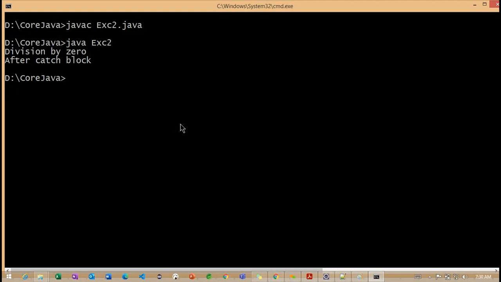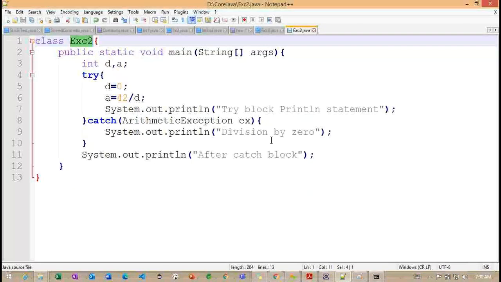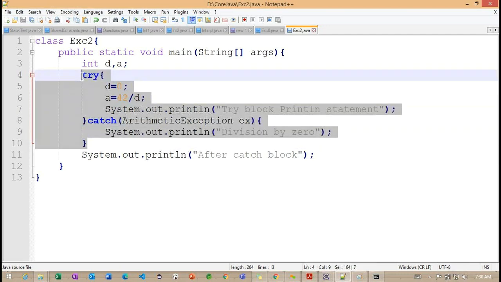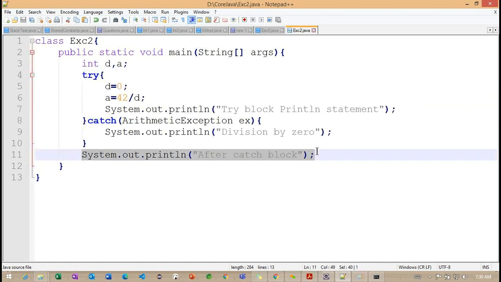Now we are defining a user-friendly message here. Whatever message you want, you can write it like this. The default message is not available as of now. And after handling this catch block, we are still able to execute the other statements here.